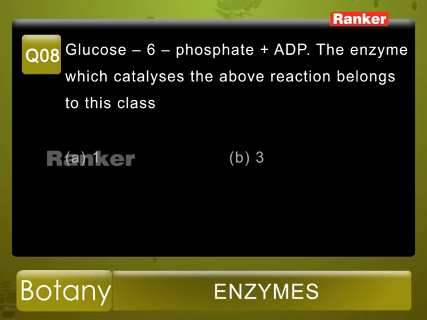Question number 8. Glucose 6-phosphate plus ADP, the enzyme which catalyzes the above reaction belongs to the class. So, here options are A 1, B 3, C 4 and D 2.